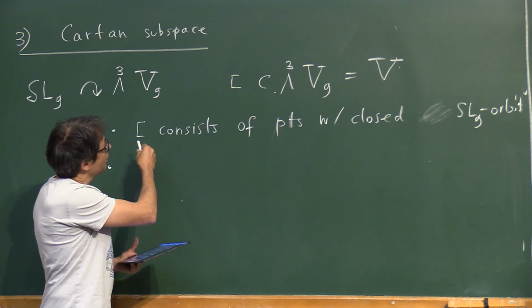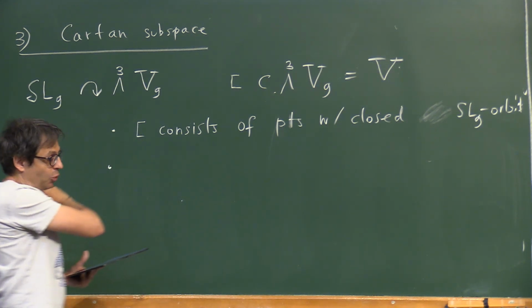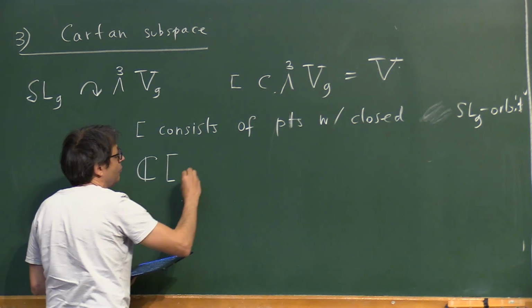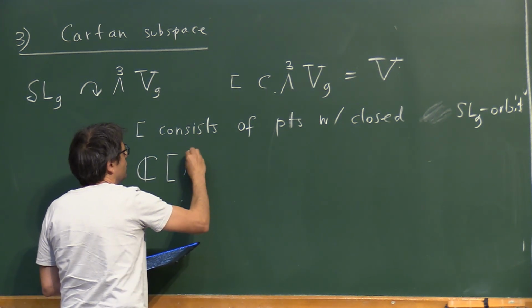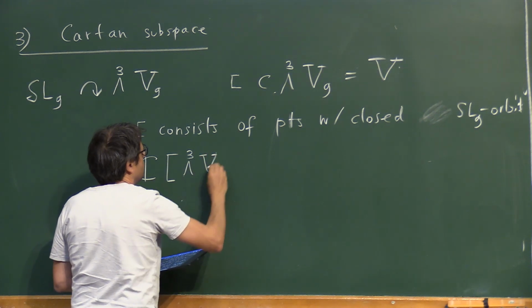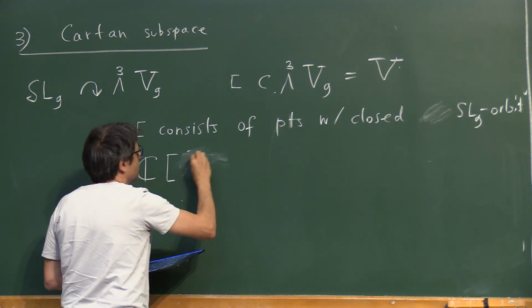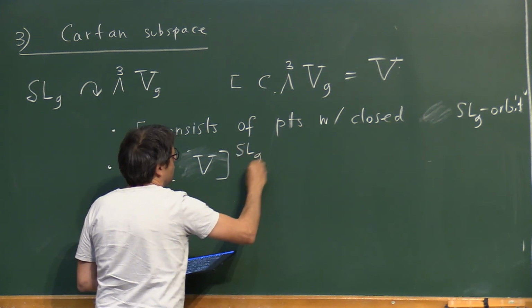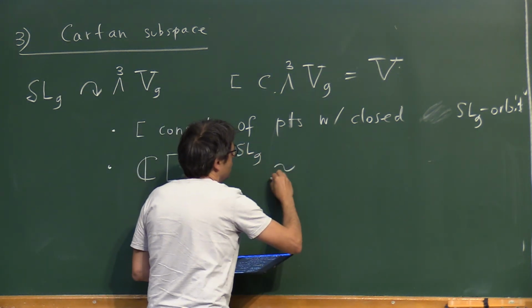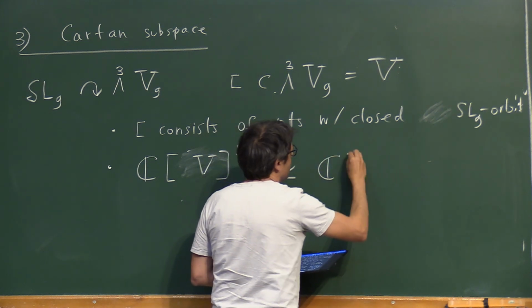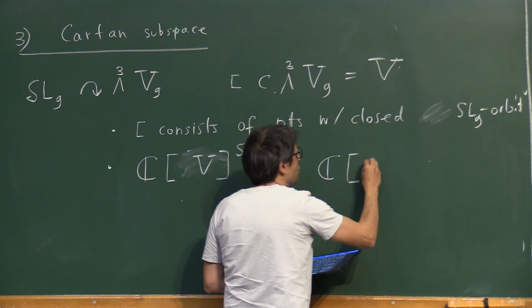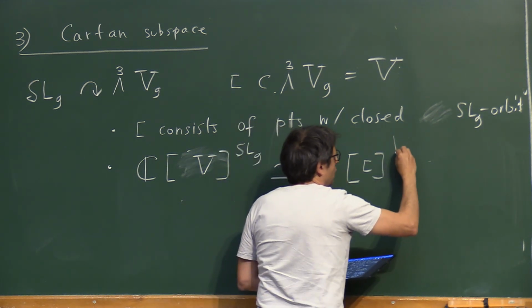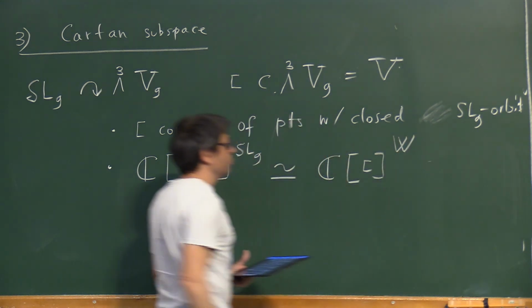And the Cartan subspace has this nice property that if I take C of wedge 3 of V9, well, of V, let's say, and I take invariants, then this one is isomorphic with a much smaller space and invariants for a finite group.